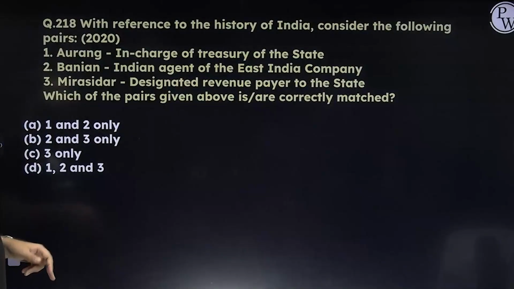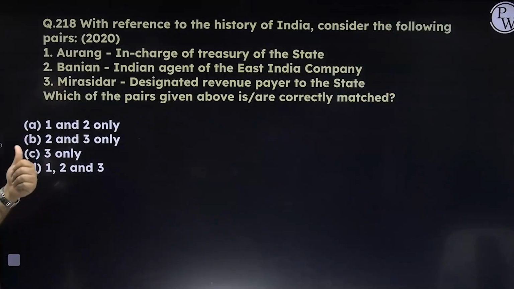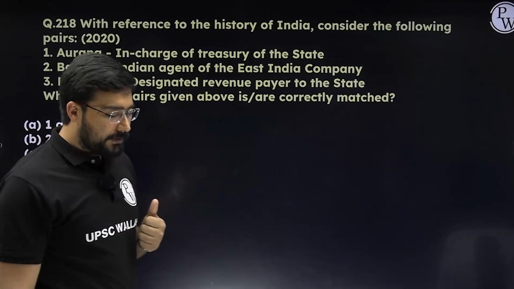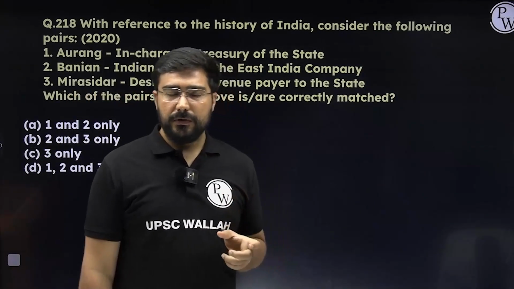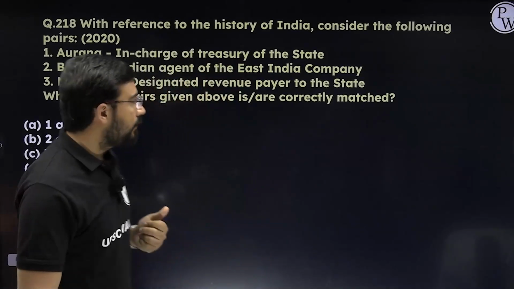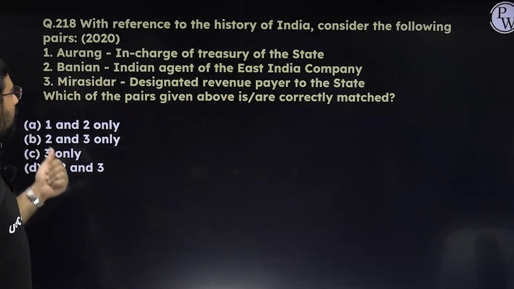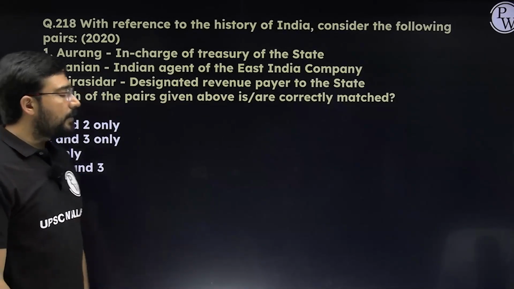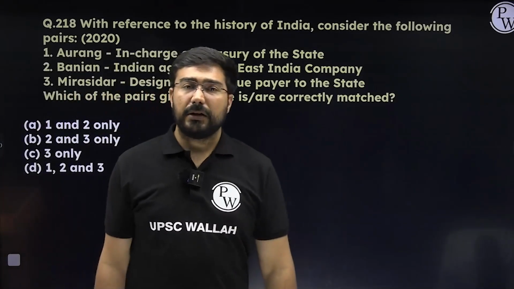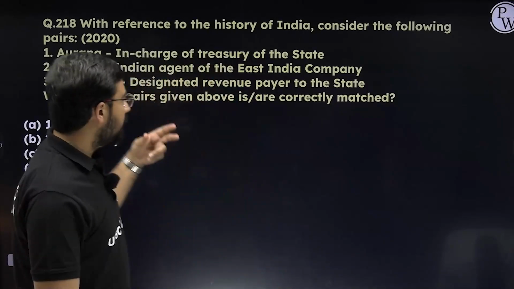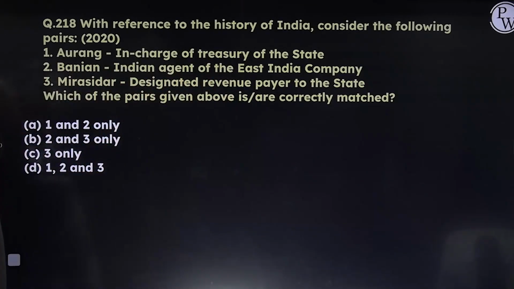Next, economic policies. Orang in charge of the treasury of the state. The first statement is incorrect because orang is a word which means warehouse in Persian. Panya, Indian agent to the East India Company, correct. Mirasidar, designated revenue paid to the state, so this was there in South India. The second and the third statements are correct. Even though it's a bit difficult one, the answer is going to become B.